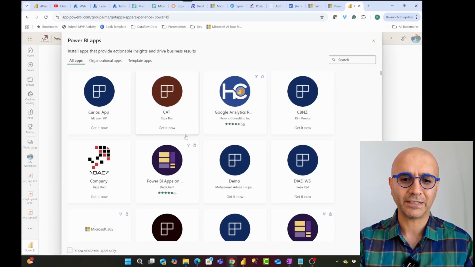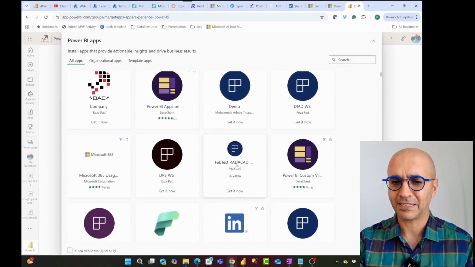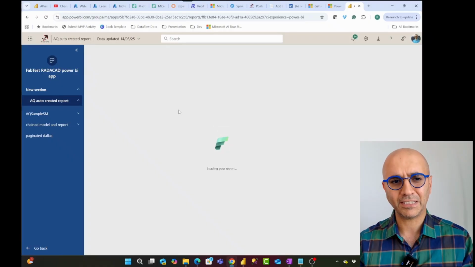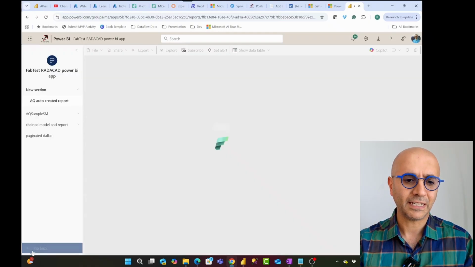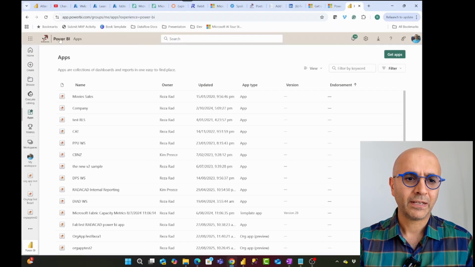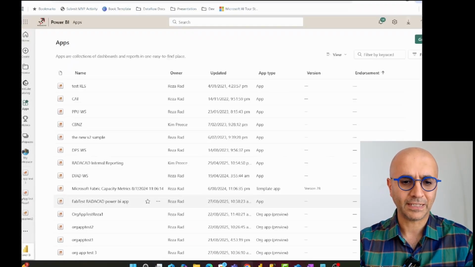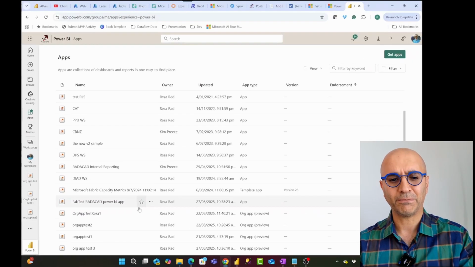I can go and I can see if there's an app that I have access to. This is that app that I have created, and I can go and install it. Once it is installed, from that point onward, I'll be able to see that app all the time in my Power BI environment. So here, if I go, I always see this app. But there is a one-off installation process needed.